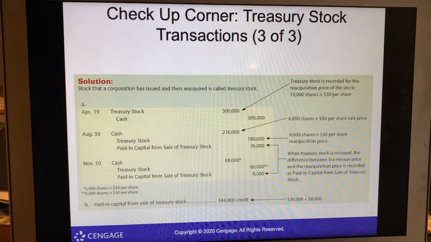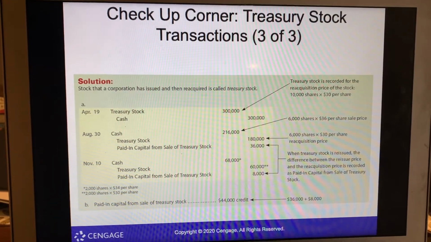So we sold those 6,000 shares at $36, and then treasury stock 180. So paid in capital from sale of treasury stock is 36,000. So those two still equal 216. Cash 68,000, treasury stock 60,000.